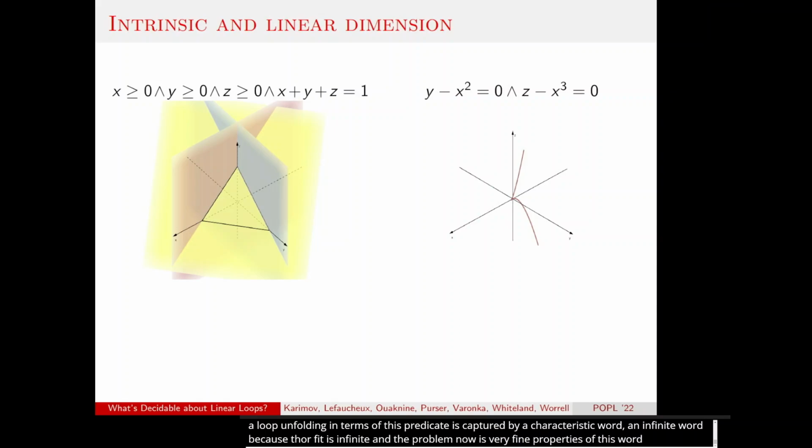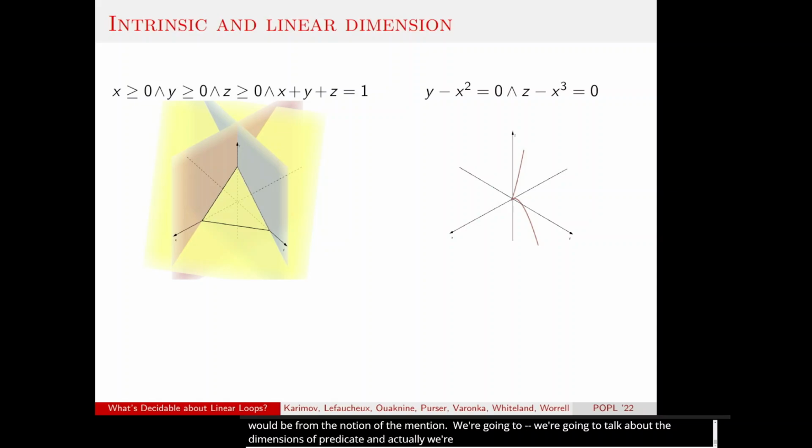And now that I was talking about the predicates, I want to stress another thing, which is of crucial importance to us. Because the setting that we have is very general, we want to have a decision procedure for a general model checking problem. There are some restrictions hidden, and one of them comes from the notion of dimension. We're going to talk about the dimensions of predicates, and actually about two different notions of